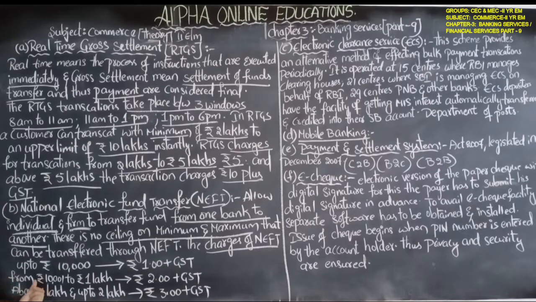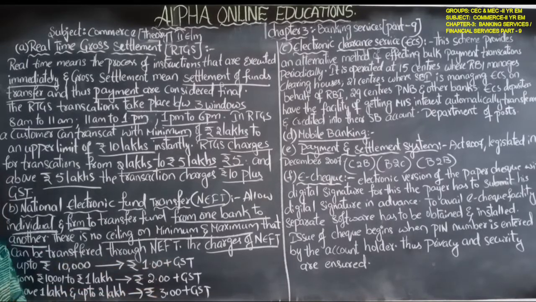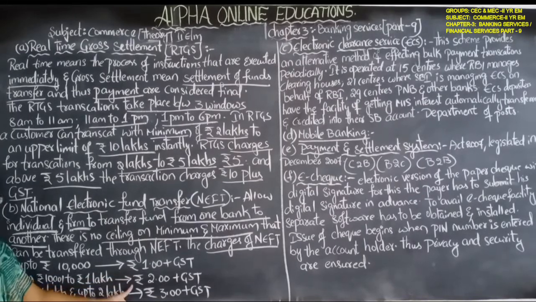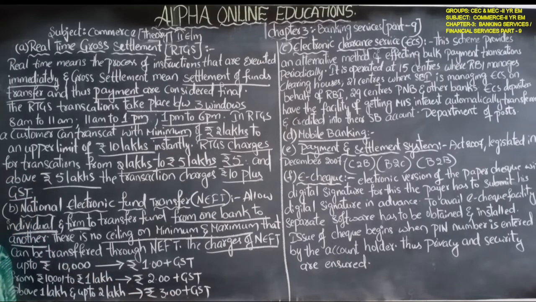From 10,001 to 1 lakh rupees, it will charge 2 rupees plus GST. Above 1 lakh and up to 2 lakhs, it will charge 3 rupees plus GST.